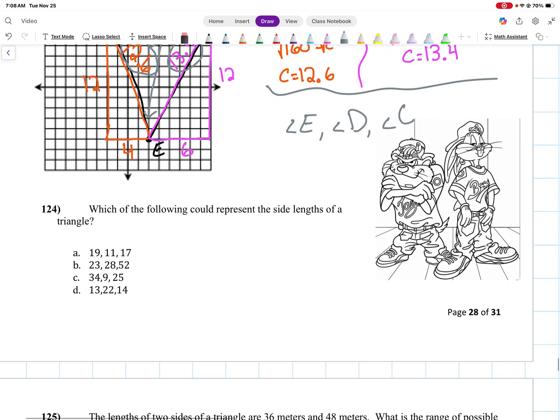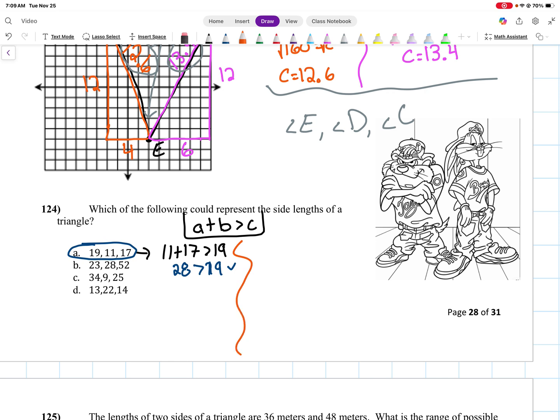124. Which of the following could represent the side lengths of a triangle? So if we want to see if this is a triangle or not, right, my general rule was my two shortest sides, so A and B, have to be greater than C. So if I want to figure out what is a triangle or not, this statement has to be true. So it doesn't matter the order, right? So my two smallest sides, so like for this first one, I'm going to do 11 plus 17 must be greater than 19. If that's a true statement, then we have a triangle at least. So 11 plus 17 is 28. Is 28 greater than 19? Yes, that's true. So this is a good one.